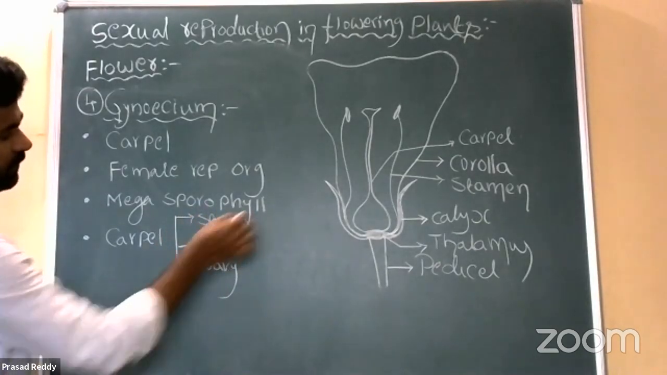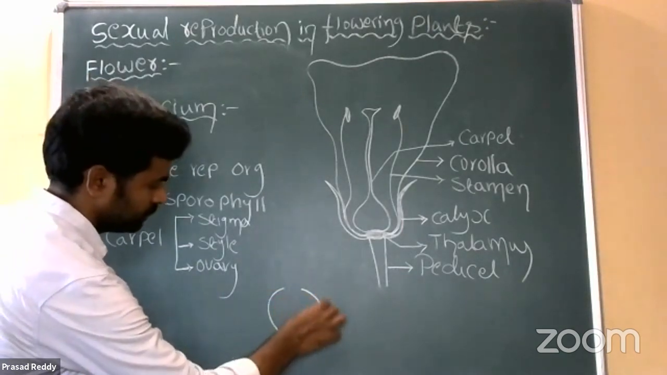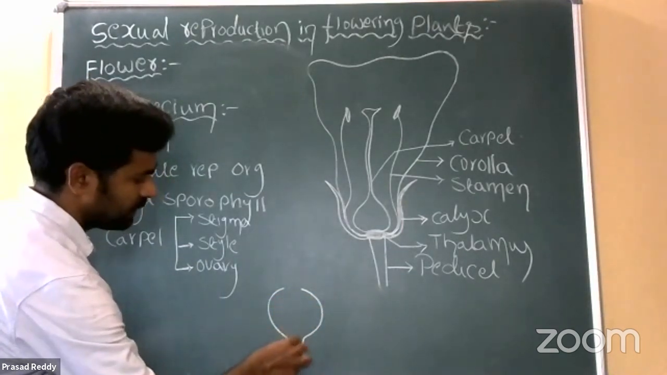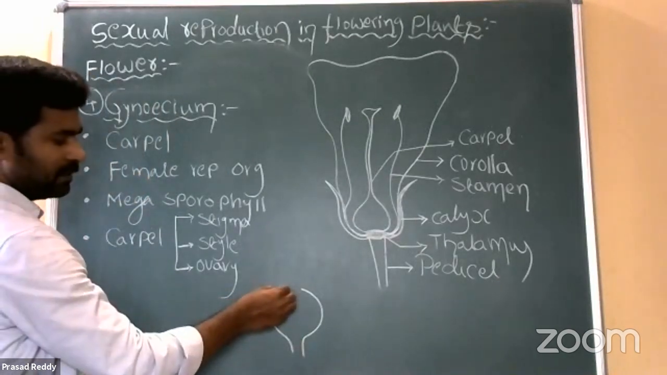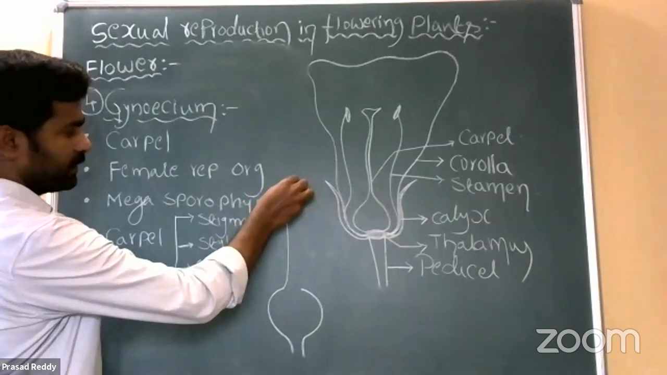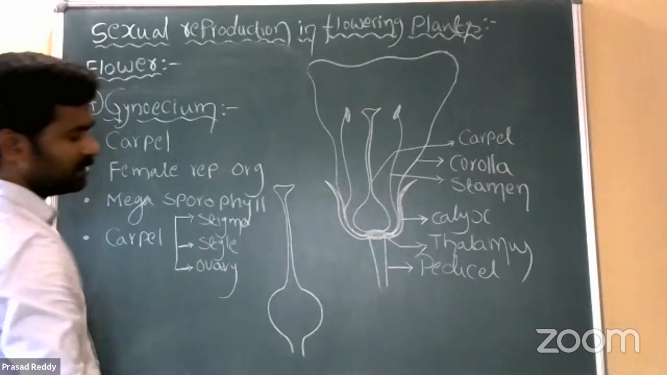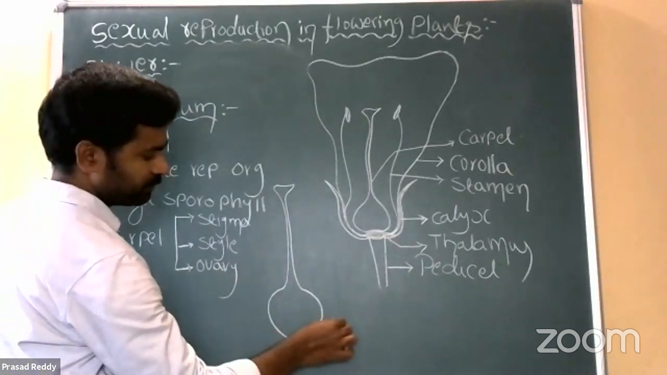Am I right? See, better to take a carpel. This is a single carpel now. The basal swollen part is the ovary, the long elongated tubular structure is called the style, and the tip of the style is the stigma. So this is the ovary.